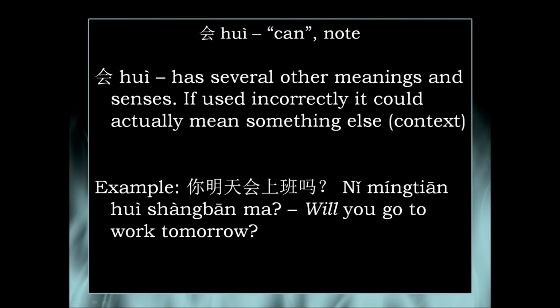Please note that 会, this character, also has several other meanings and senses. So if used incorrectly, based on the grammar and the context, it could actually mean something else. So here's an example of it not meaning can. 你明天会上班吗? In this context, it doesn't mean can you go to work tomorrow or can you work tomorrow as a physical ability. It actually means will you go to work tomorrow, because another sense of the word 会 is will.